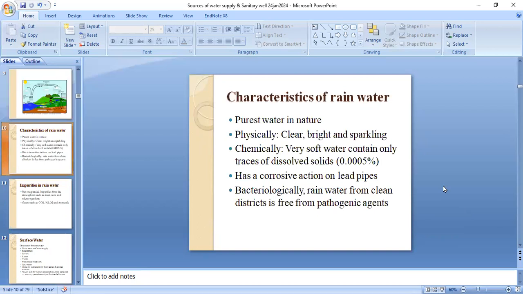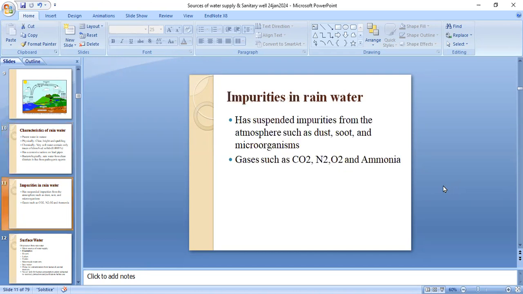The characteristics of rainwater are that it is the purest water and it is clear, bright, and sparkling in nature. Chemically, it is very soft water, containing only traces of dissolved solids, that is 0.0005%, and it has a corrosive action on lead pipes. Bacteriologically, rainwater from clean districts is free from pathogenic agents. The impurities in rainwater include suspended impurities from the atmosphere such as dust, soot, and microorganisms, and gases such as carbon dioxide, nitrogen, oxygen, and ammonia.